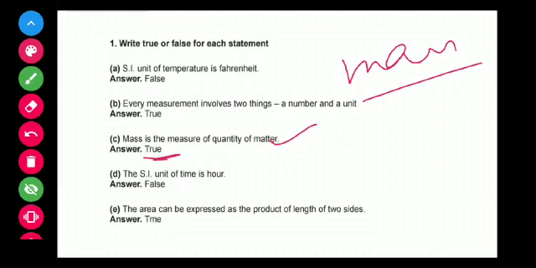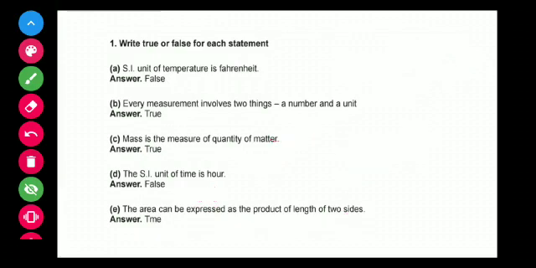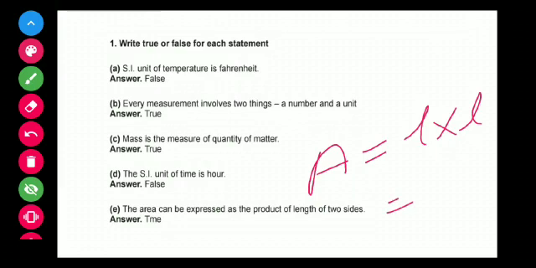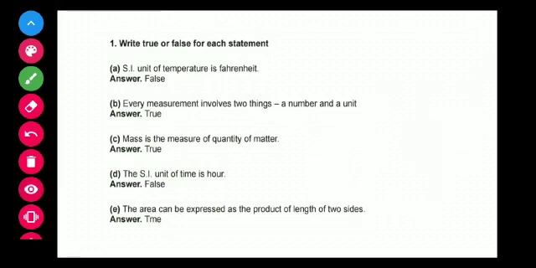SI unit of time is hour. It's a false statement, because SI unit of time is second. The area can be expressed as the product of length of two sides. This is true, because area is equal to the product of length, that is L square, and this is a derived quantity, because it is derived from the fundamentals, because length is fundamental.